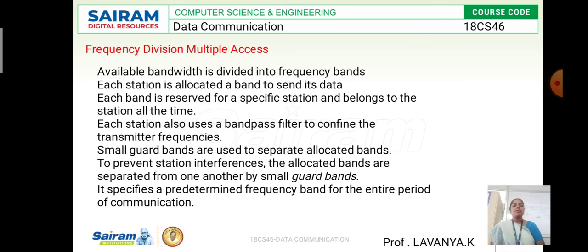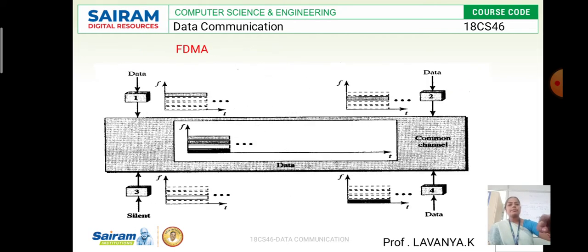First, frequency division multiple access. Look at this diagram here. The available bandwidth is divided into different frequency bands. Each station is allocated a different, predefined band to send the data from one station to another station in frequency division multiple access.